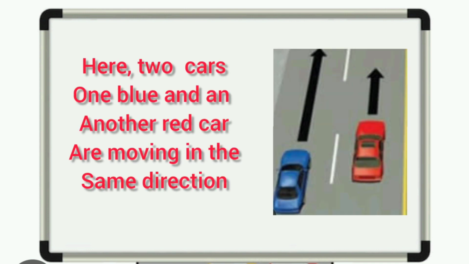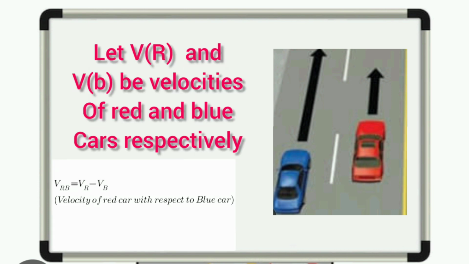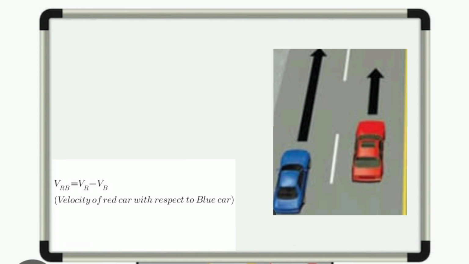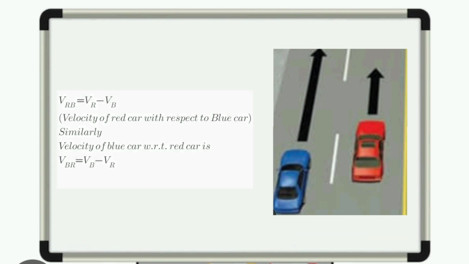By the way, we can see here two cars, one blue car and one red car, moving with different velocities in the same direction. It is obvious that the red car is moving faster than the blue car. Therefore, their velocities can be compared by taking the factor called relative velocity. The velocity of the red car with respect to the blue car is VRB. Similarly, the velocity of the blue car with respect to the red car is VBR.